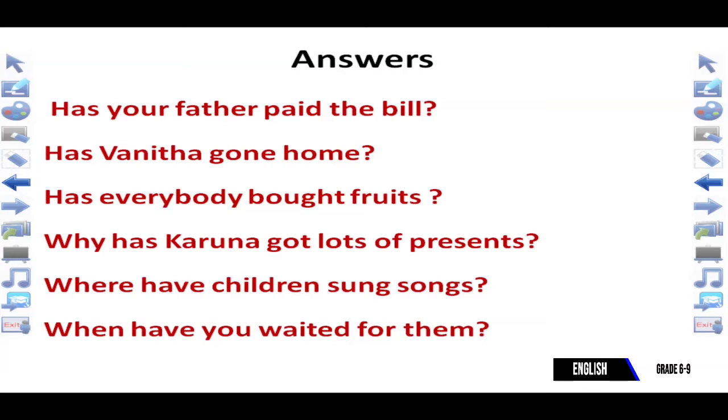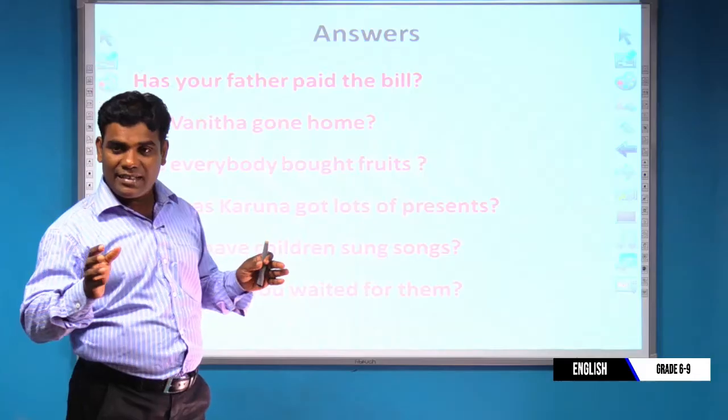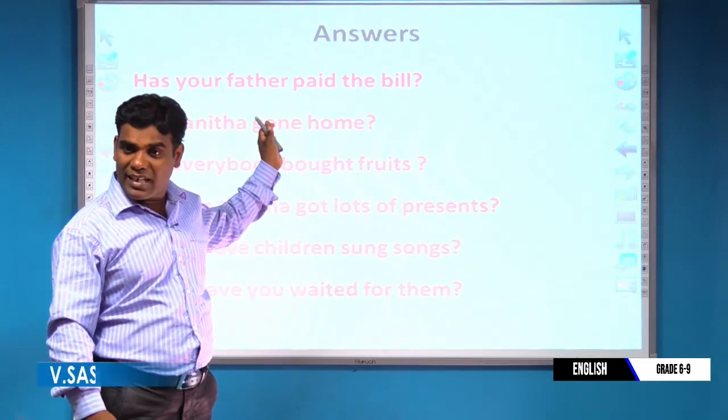When have you waited for them? எப்போது நீங்கள் அவர்களுக்காக வெயிட் பண்ணியிருக்கிறீர்கள், காத்திருக்கிறீர்கள். Clear? So when have you waited for them? So those sentences have been designed as questions by me here.